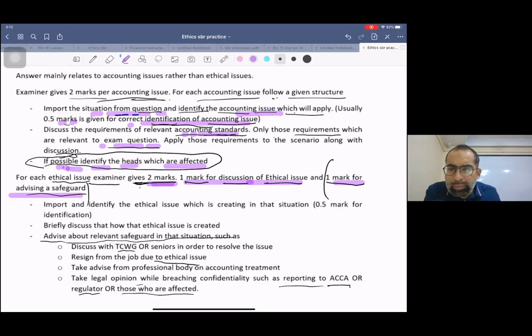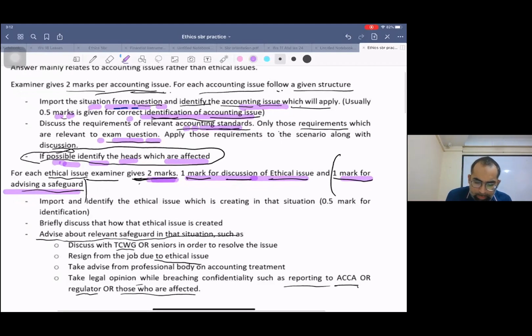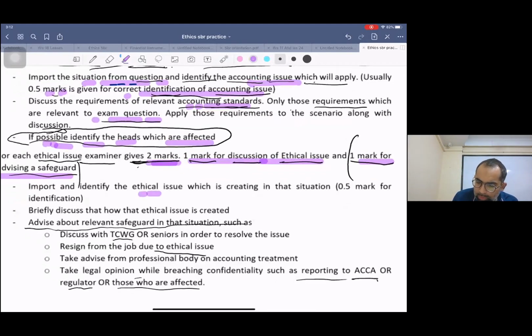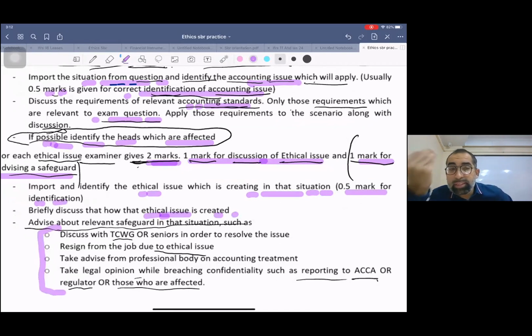Normally these are the major safeguards which you need to write. See, first identify the ethical issue which is being created in the situation. 0.5 mark for the identification. Briefly discuss how that ethical issue is created, and then finally these are the safeguards.